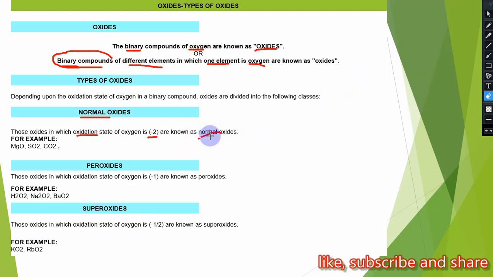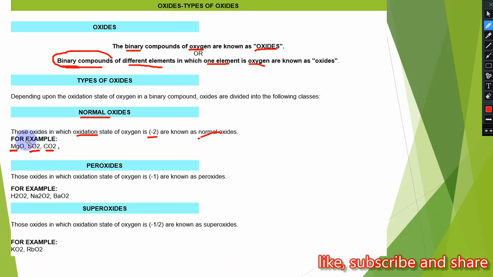Examples of normal oxide are MgO, SO2 and CO2. In all these oxides, the oxidation state of oxygen is -2. Here -2 multiplied by 2, meaning -4, is balanced by carbon, so carbon is in +4 oxidation state.